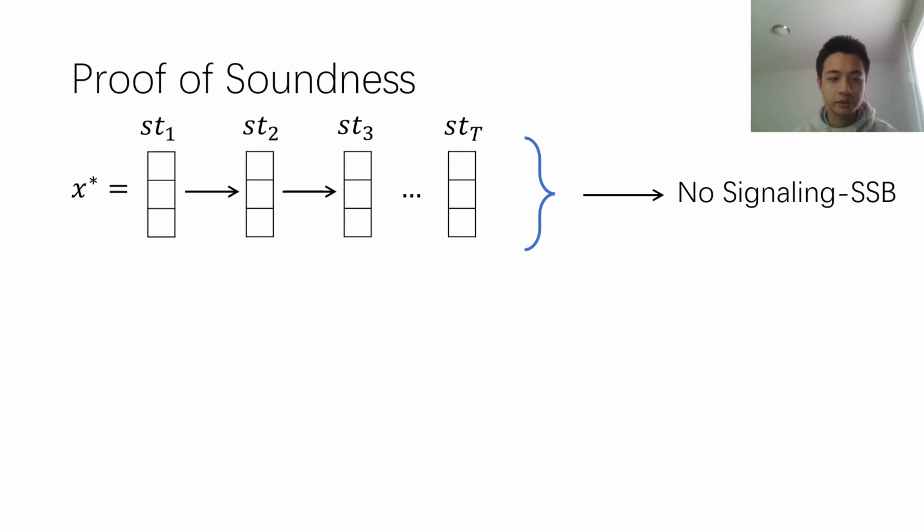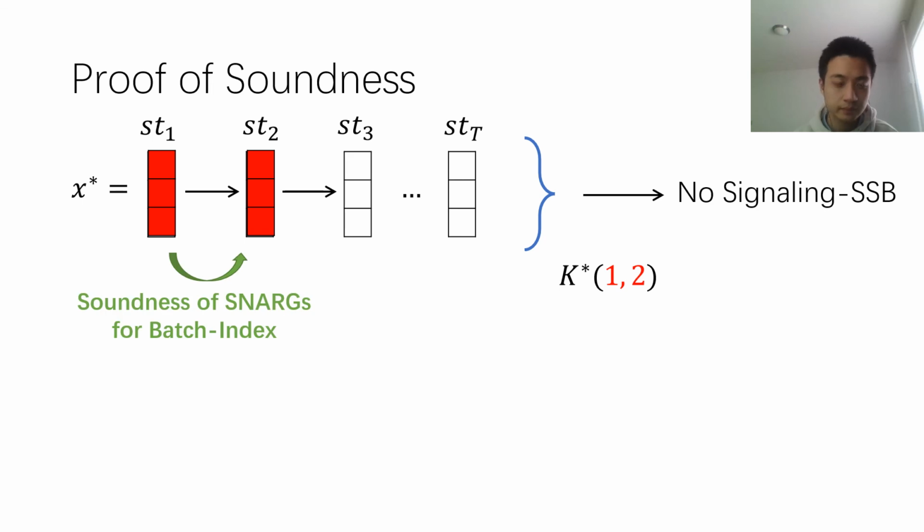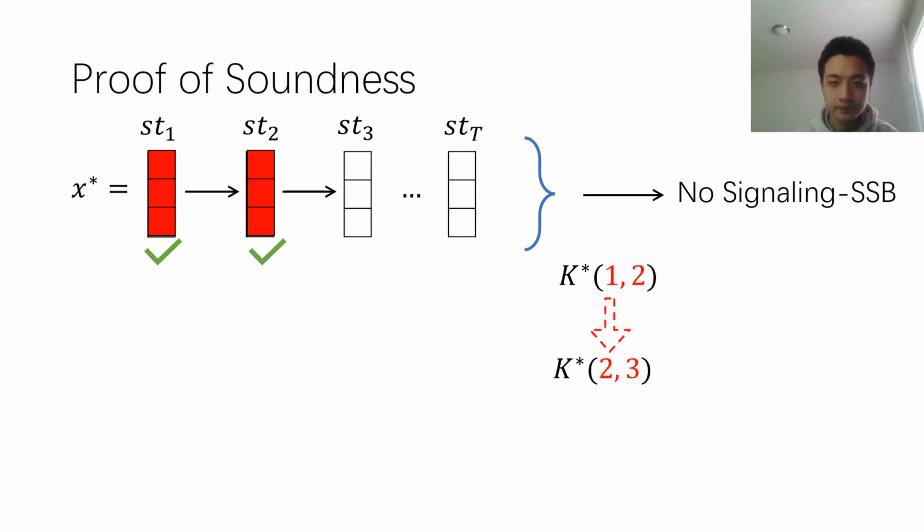So how do we use this no-signaling property to argue the soundness? The idea is to switch the SSB key to be statistically binding for the first state and the second state. And then we still use the soundness of SNARGs to argue the first step of the computation is correct. In this way, we can argue the second step is computed correctly from the input x.